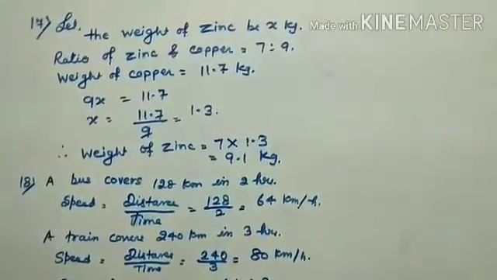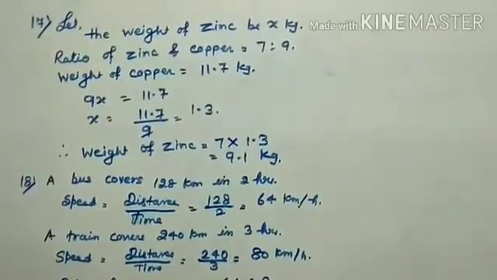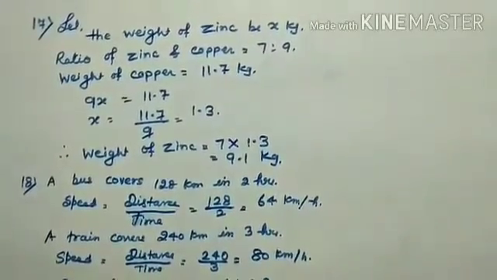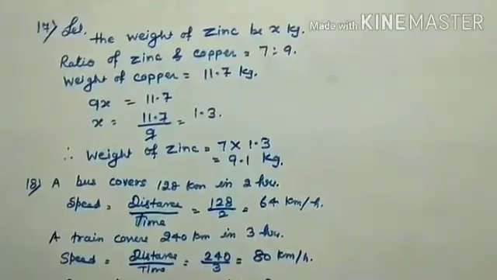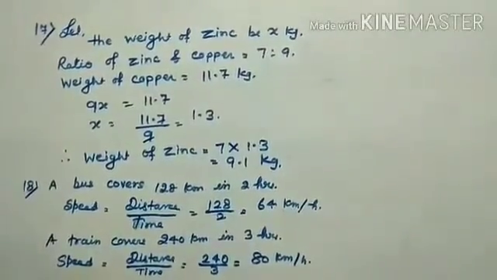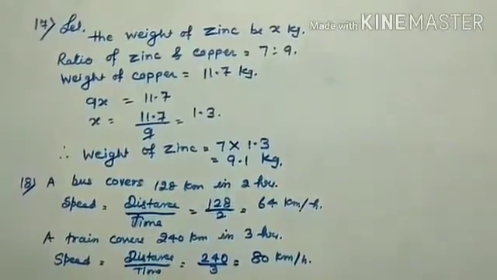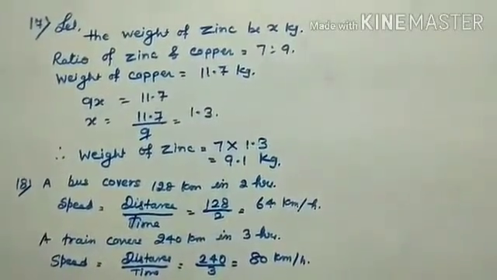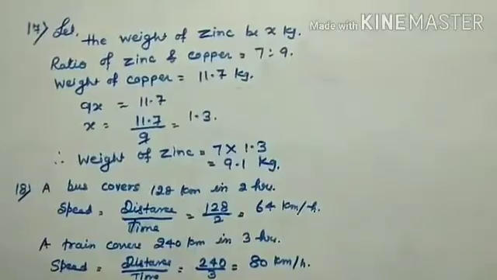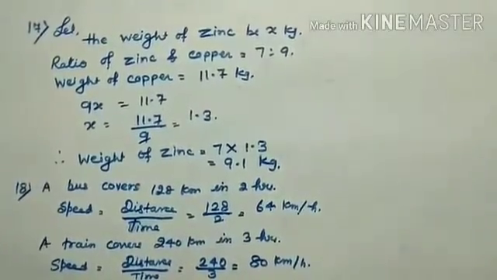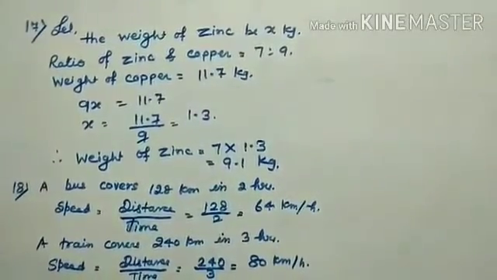Be careful, students. The weight of copper is given as 11.7, so the copper ratio is equated to the weight of copper. So 9x is equal to 11.7, so x is equal to 1.3. Now the weight of zinc is equal to 7 into 1.3, which is 9.1 kg.